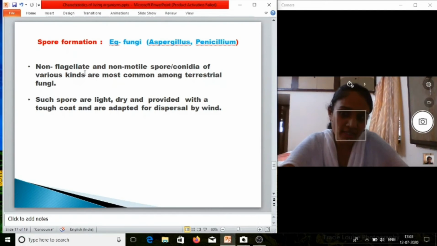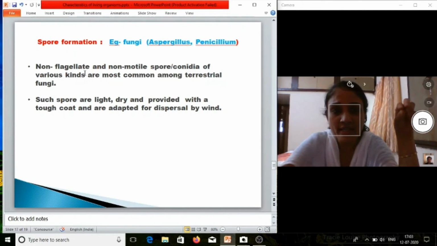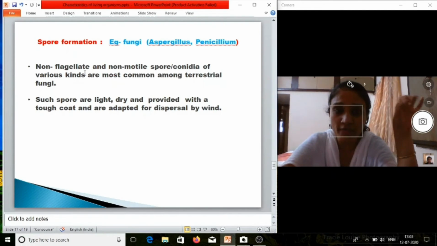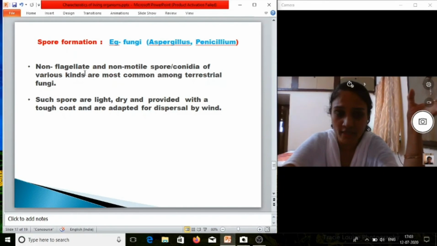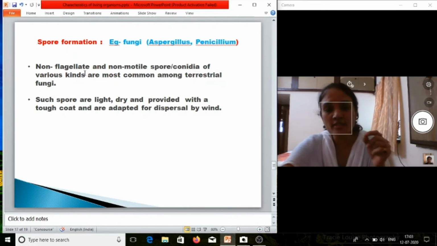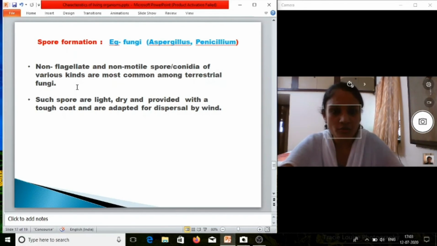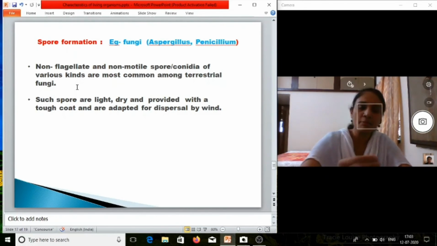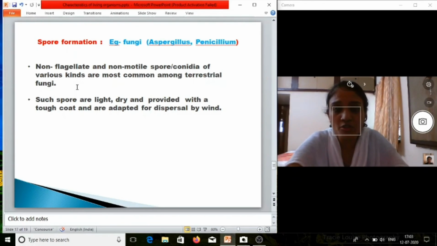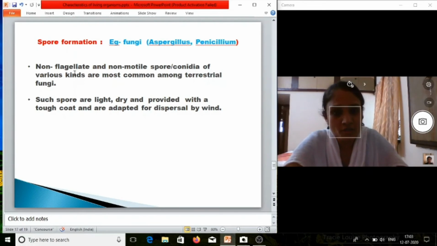Non-flagellate means flagella are absent. Singular is flagellum, plural is flagella. The flagellum is a hair-like structure. So obviously they can't move, because flagella help in movement, swimming also. Due to the absence of flagellum, it is known as non-flagellate, so it is non-motile. And this kind of spores are known as conidia.